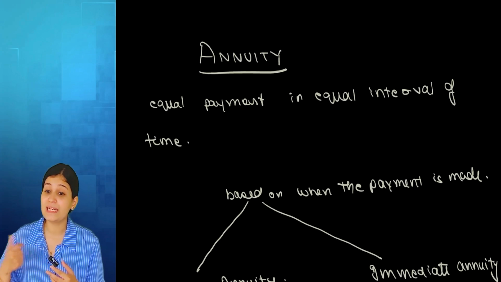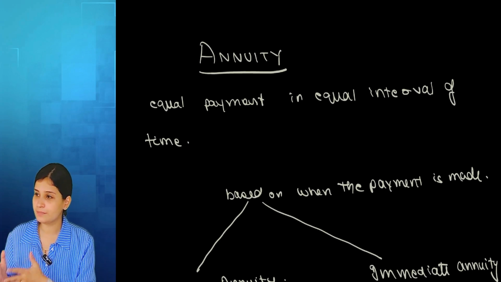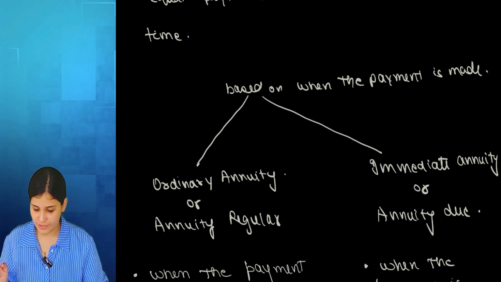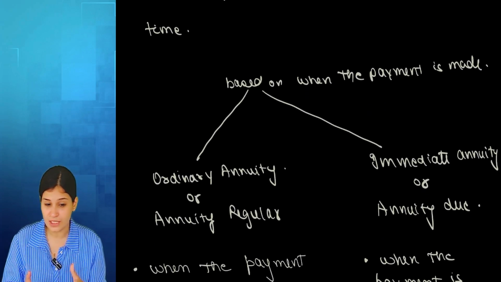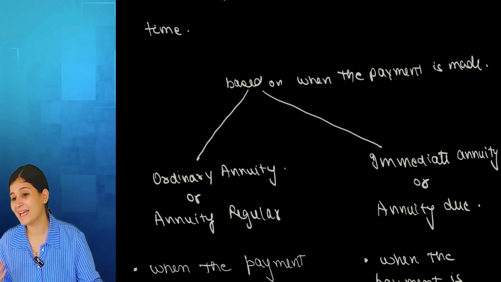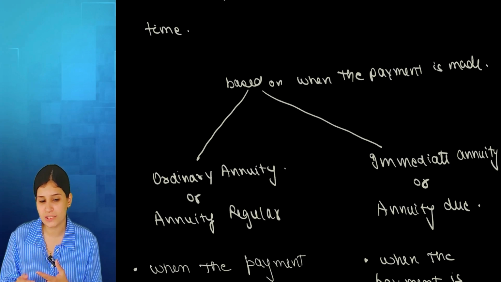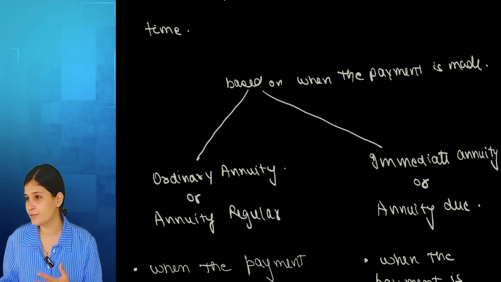Depending upon when I make the payment, in the beginning of the term or at the end of the term, it segregates it into two types: ordinary annuity and immediate annuity. Ordinary annuity or annuity regular is when the payment is made at the end of a term, at the end of a year or the end of half yearly, at the end of quarterly, whatever it is. And annuity due or immediate annuity means when the payment is made in the beginning of the term.